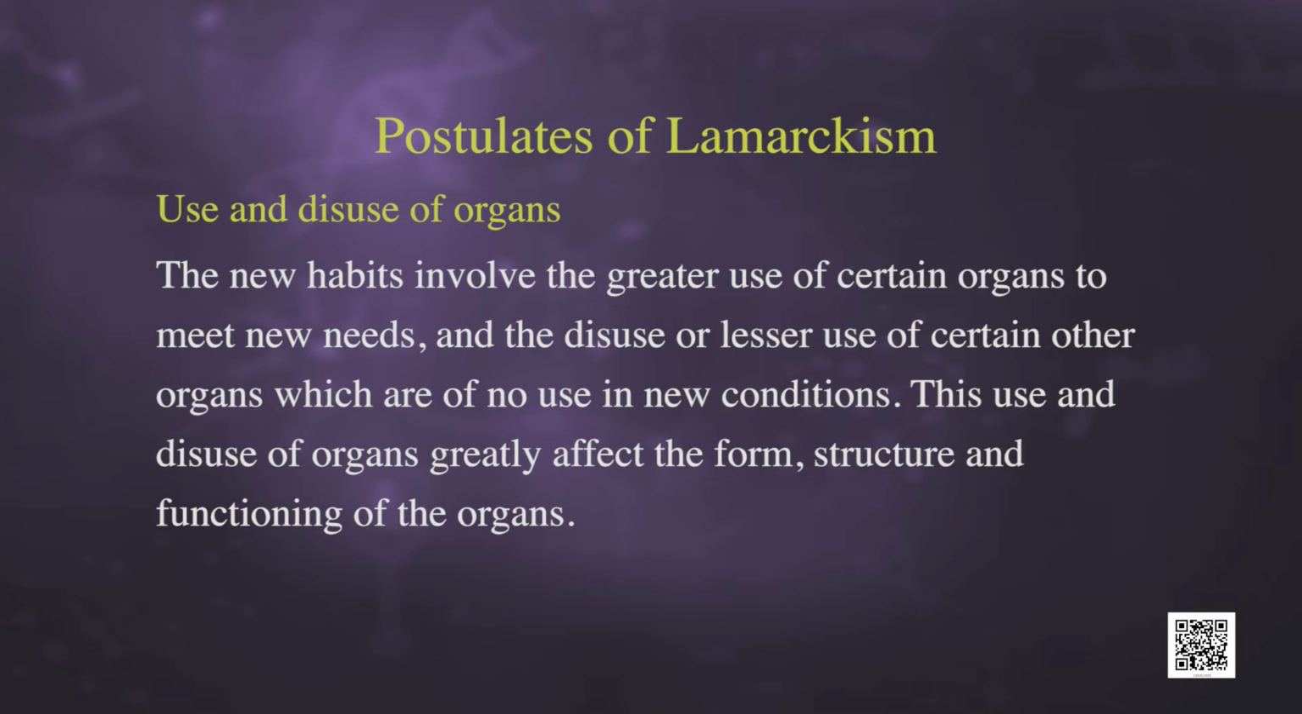Second, use and disuse of a particular organ. Now, the new habits involve the greater use of certain organs to meet new needs and the disuse or lesser use of certain other organs which are of no use in the new condition. This use and disuse of organs greatly affect the form, structure and functioning of the organs. Continuous and extra use of organs makes them more efficient, while the continued disuse of some other organs led to their degeneration and ultimate disappearance. So, Lamarckism is also called the theory of use and disuse of organs.